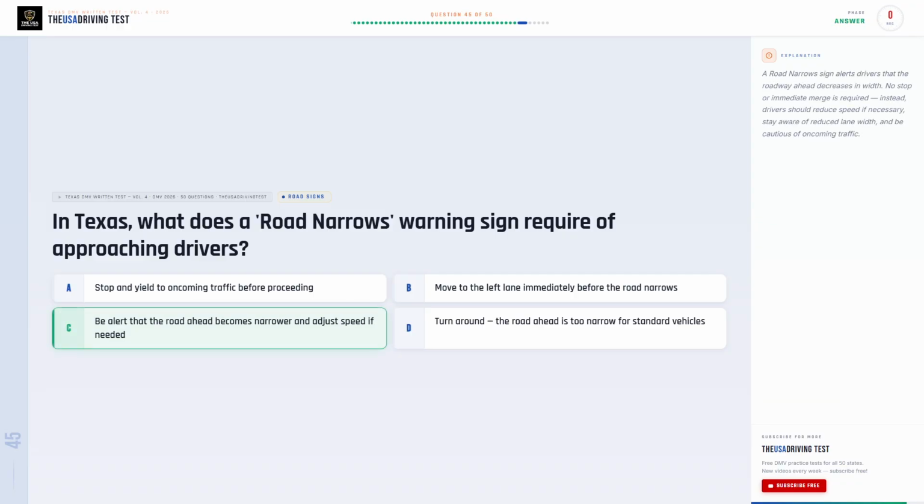The correct answer is C. Be alert that the road ahead becomes narrower and adjust speed if needed. A road narrows sign alerts drivers that the roadway ahead decreases in width. No stop or immediate merge is required. Instead, drivers should reduce speed if necessary, stay aware of reduced lane width, and be cautious of oncoming traffic.